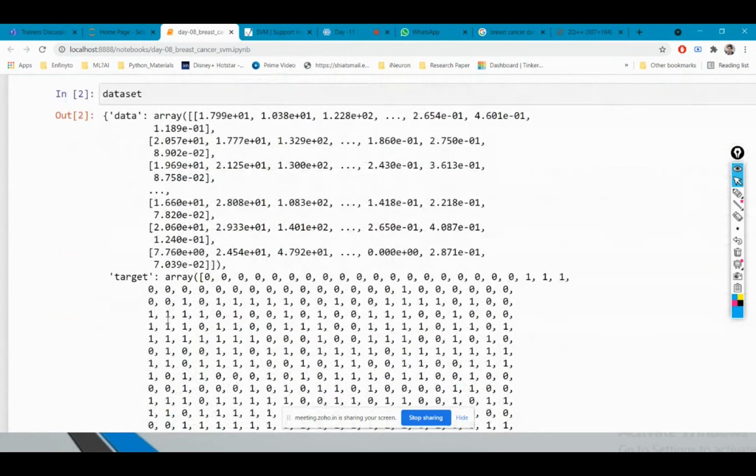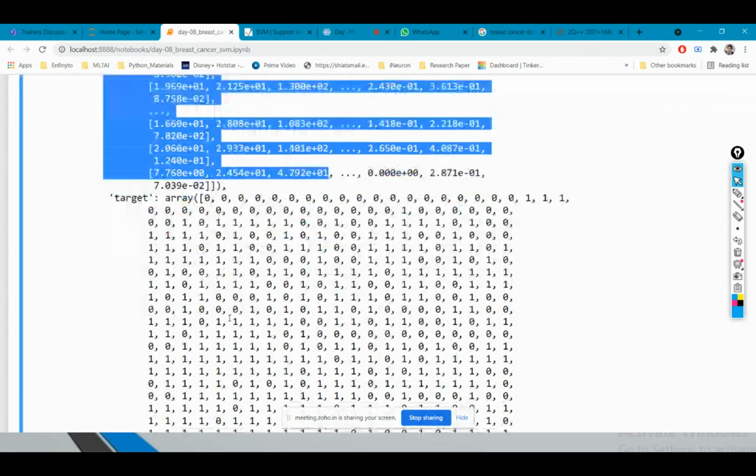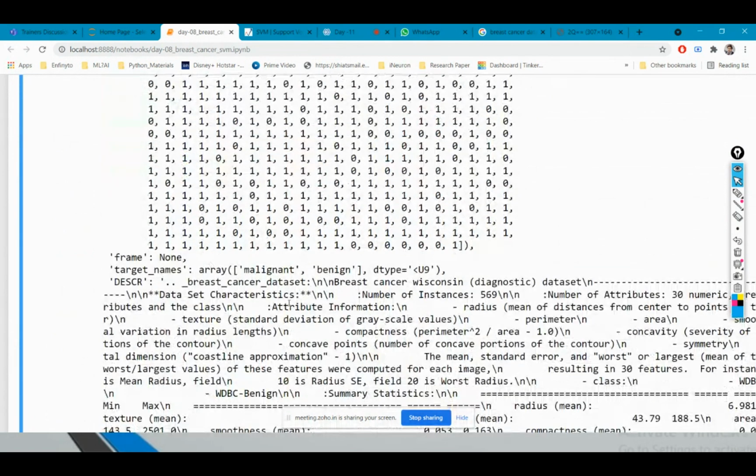Okay, this is my dataset. You can see these are my different values. These are my target values, 0 and 1: 0 for malignant and 1 for benign in the target array. Malignant and benign.